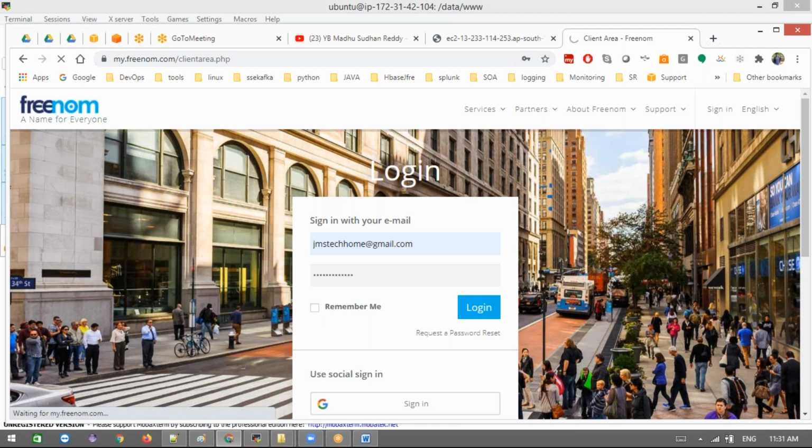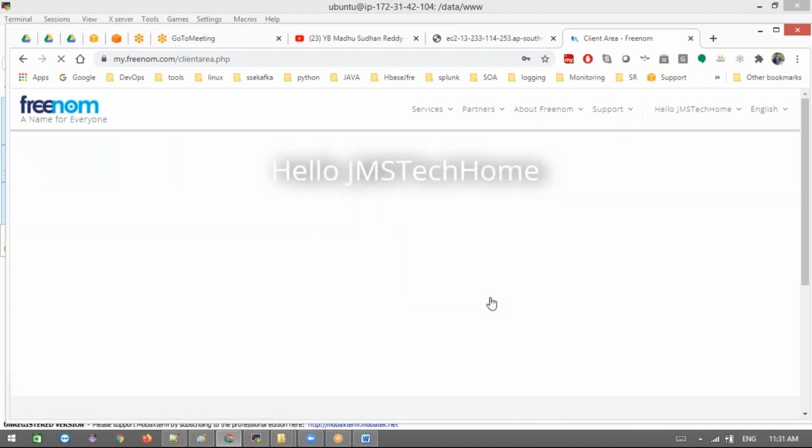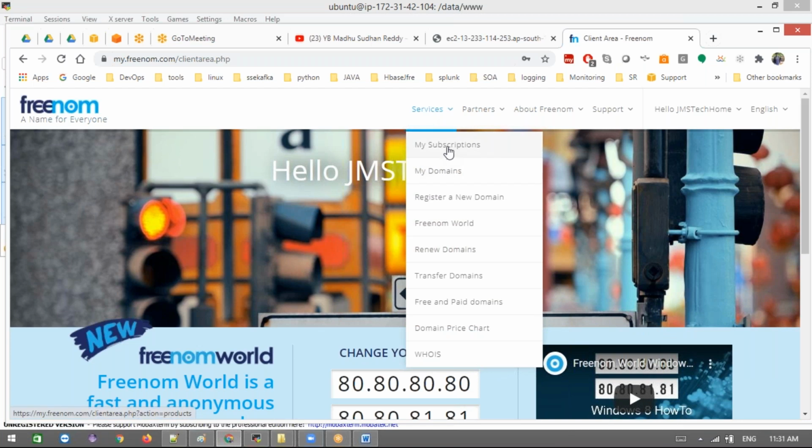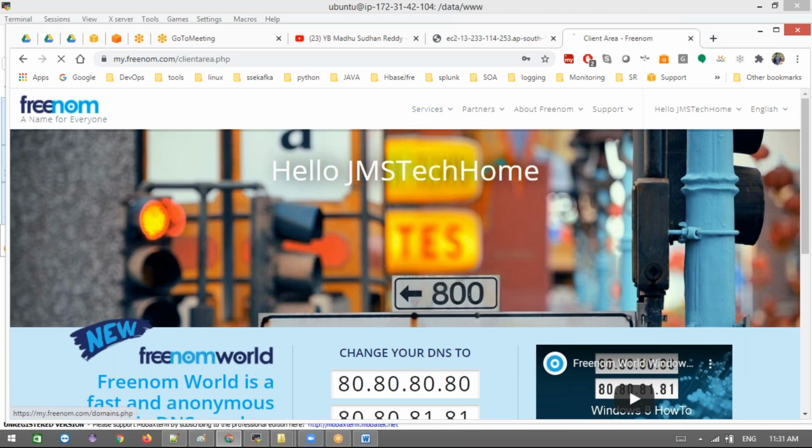Once it is logged in successfully, let's create a free domain here. This free domain is free for 1 year. After that, they will charge. Within the 1 year, if you don't want it, you can just terminate and unregister this domain. Go to Services here, and then My Domains, which shows whatever I already registered. If you want to register a new domain, just register a new domain.